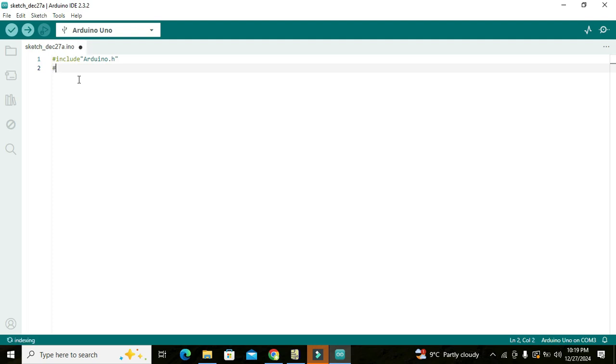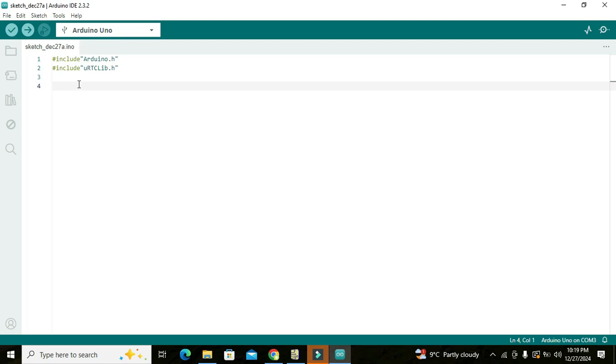Then we will write #include uRTCLib.h. Now these two are our libraries. One is related to Arduino and one is the real-time clock.